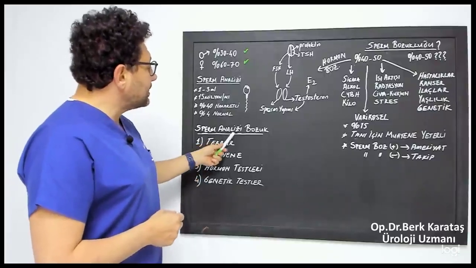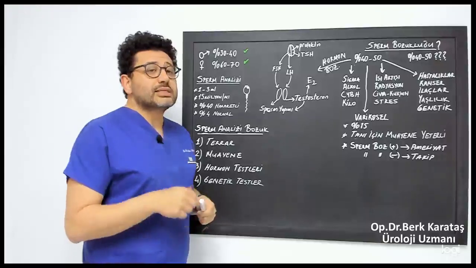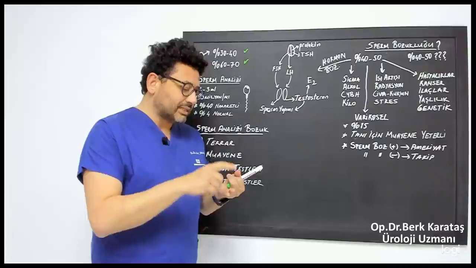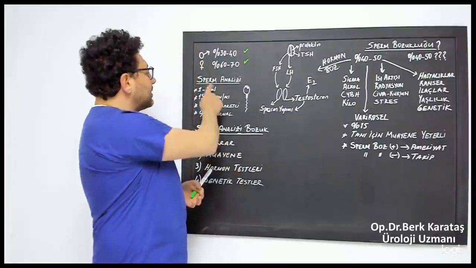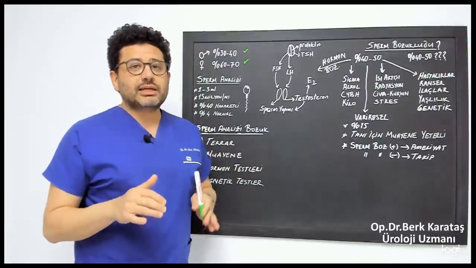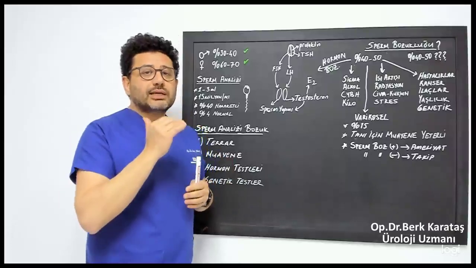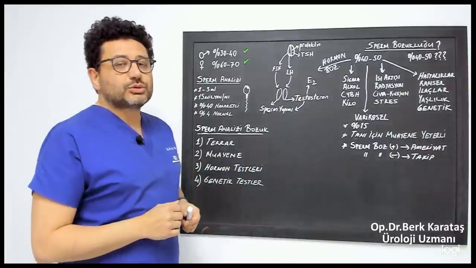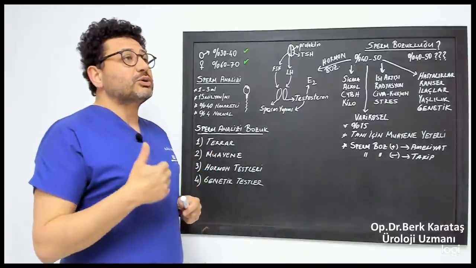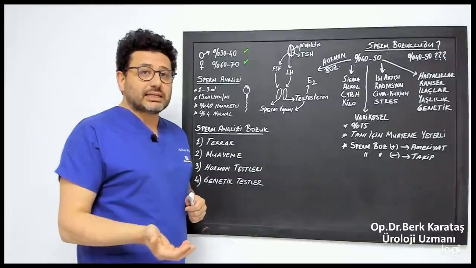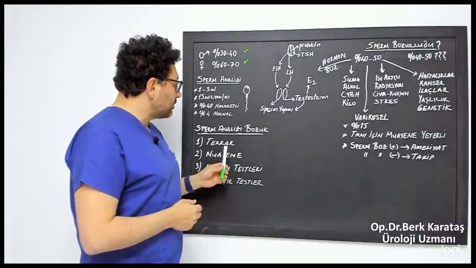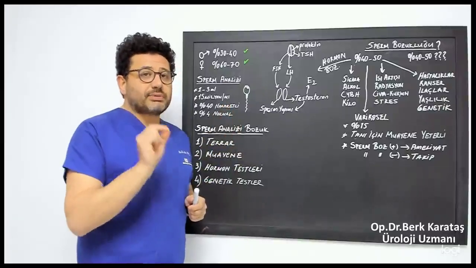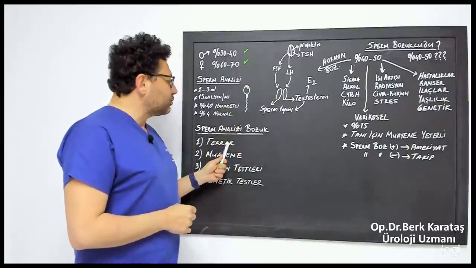Now let's say the sperm analysis is abnormal. You have had a sperm test and the number may be small, the motility may be less or very little, the morphology may be impaired, the amount may be small, many things can happen. What do we do then? This is very important. First of all, we repeat this. Because, after all, these are evaluated by humans or, in some places, only by machines. Therefore, if a sperm analysis is defective, a single sperm analysis is not enough. Then we will repeat this.